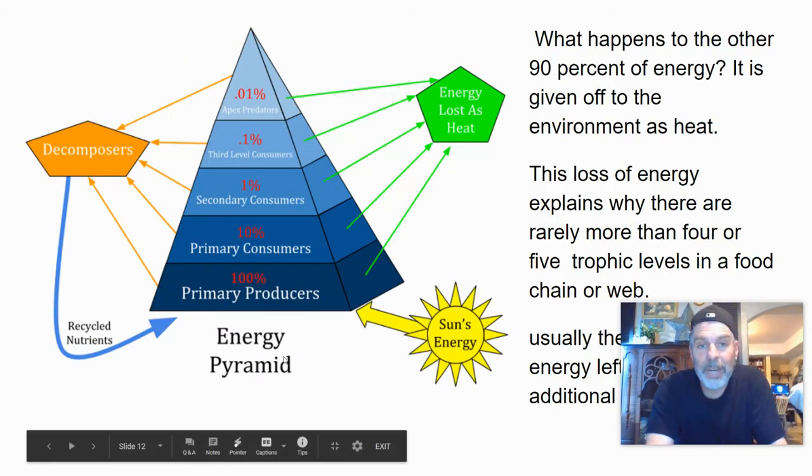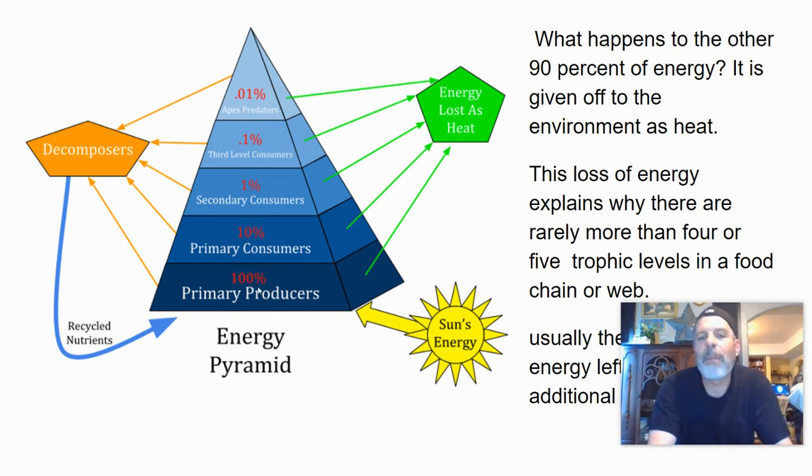Here's a nice image over here for the ecological pyramid, the energy pyramid. Once again, this one has the sun's energy funneling in to the primary producers, going all the way up the levels. This one doesn't have the term tertiary, it's just called third level. Whatever's on the top of the ecological pyramid is oftentimes called an apex predator.